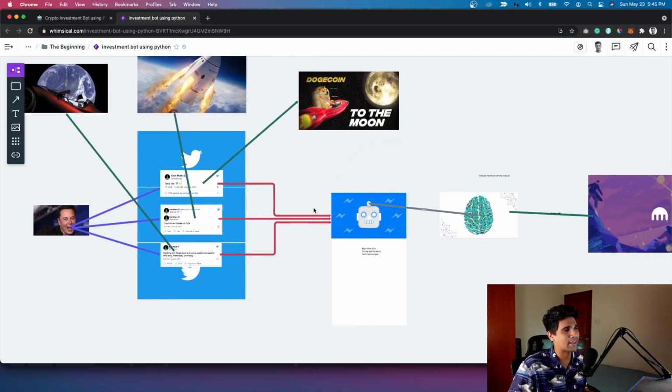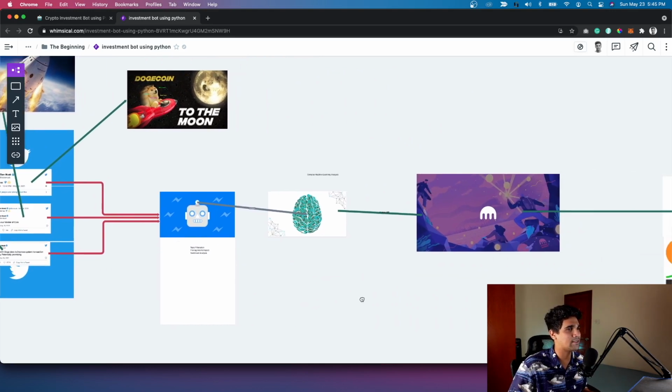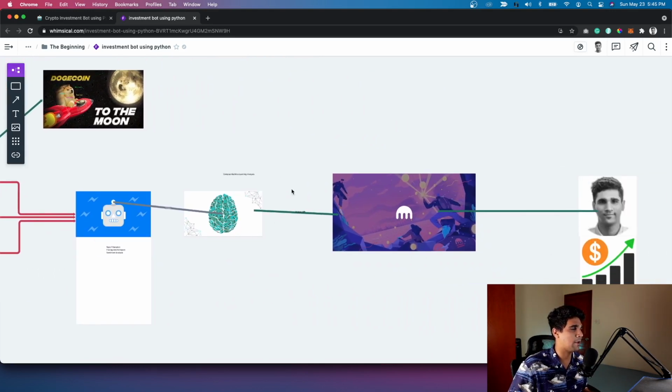I'm going to use a lot of text processing on these signals and then invest in those coins in an automated way. So if he's talking about Dogecoin in a positive direction and it has very good context, this will automatically trigger the investment as soon as the tweet hits the market.